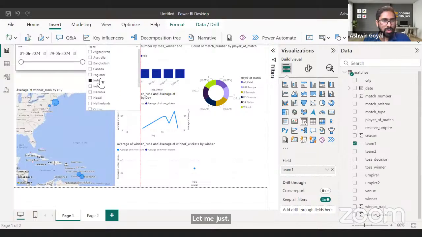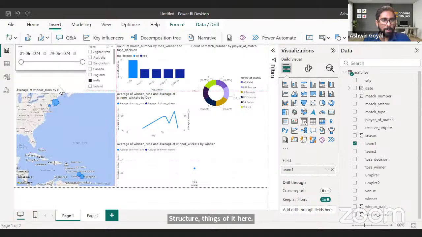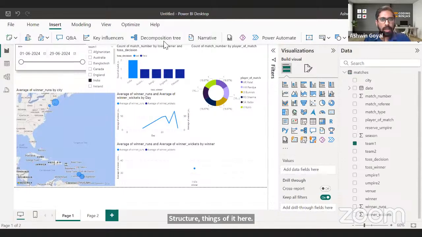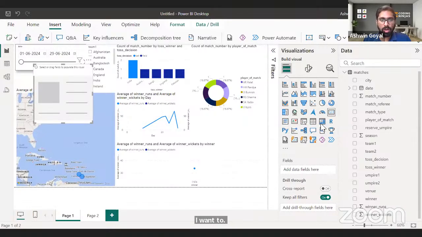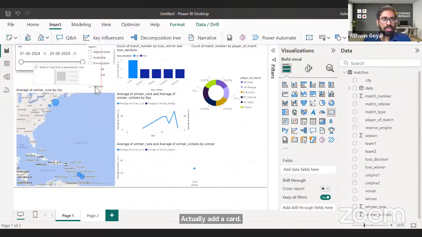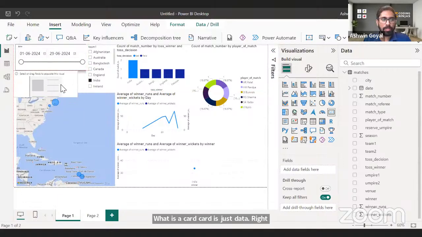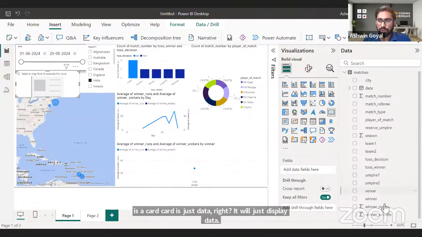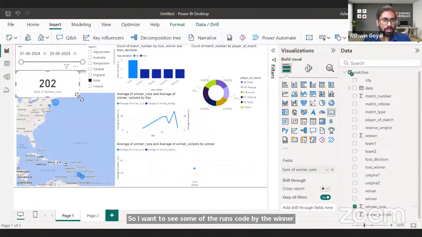All right. So team one. India can be in team two also. So ideally, we should have a combination of team one and team two, but it's okay for now. This is there, and then I want to actually add a card. What is a card? A card is just data, it will just display data. So I want to see the sum of the runs scored by the winner. That's the first thing. Sum of winner runs.